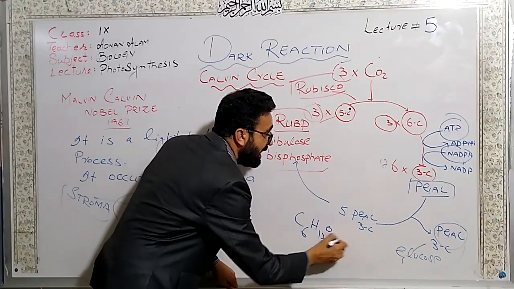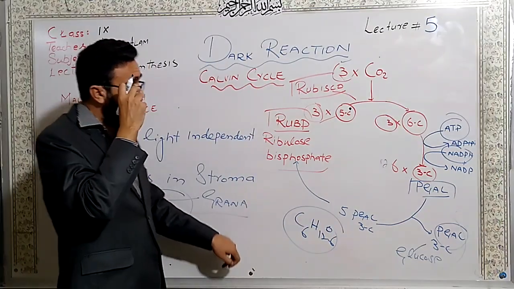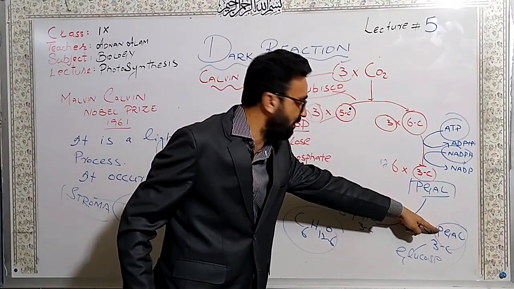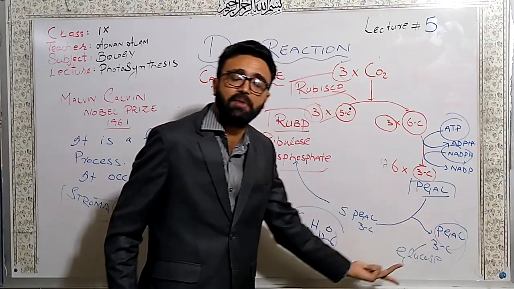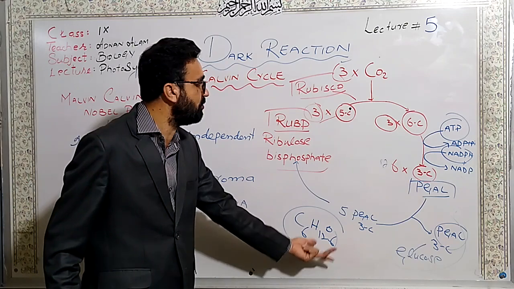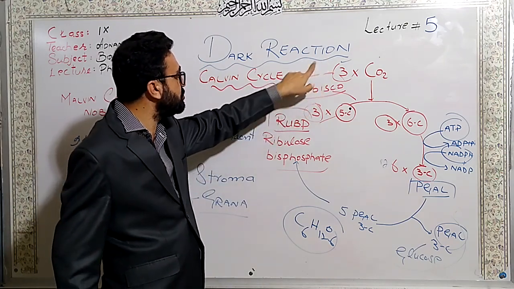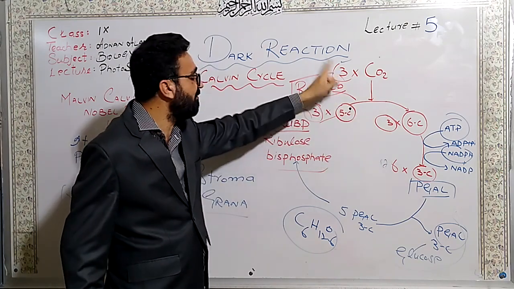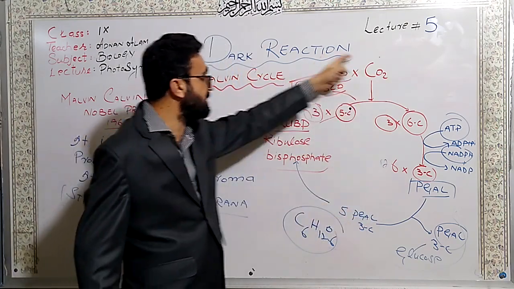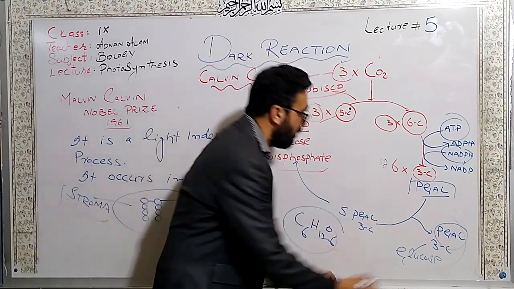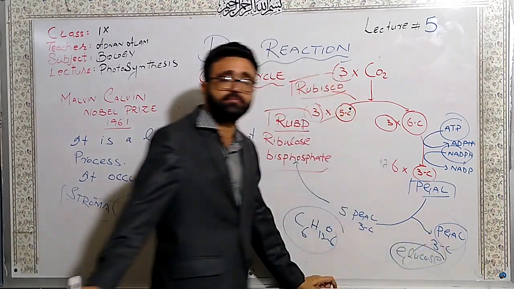So the confusion arises in the minds of students: how does a 3-carbon PGAL molecule come out from the cycle, and how does a 3-carbon molecule form a 6-carbon molecule? Dear student, if you multiply this whole figure by 2, or operate this Calvin cycle twice, you can get a glucose molecule.